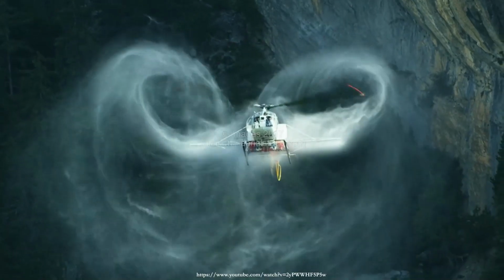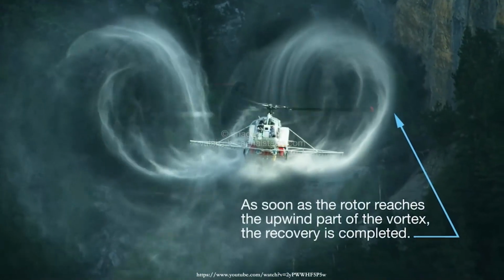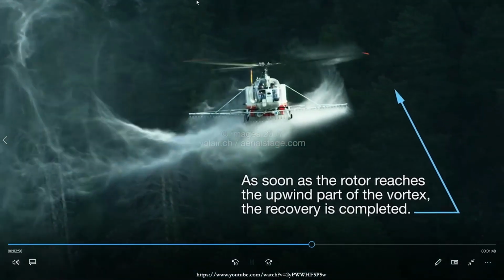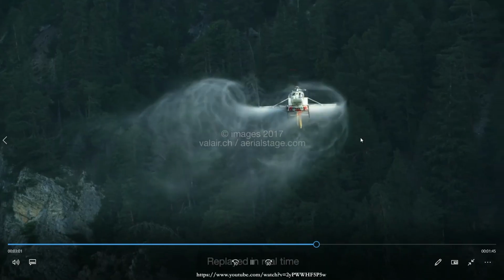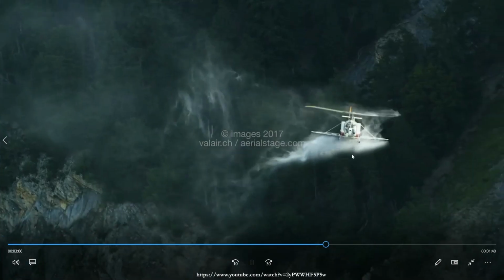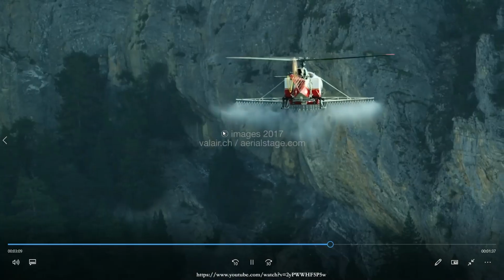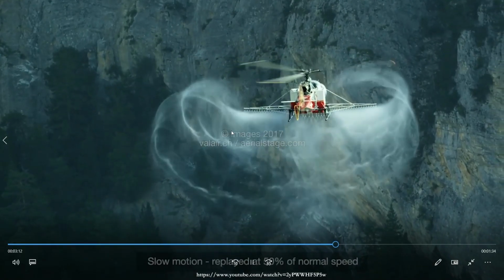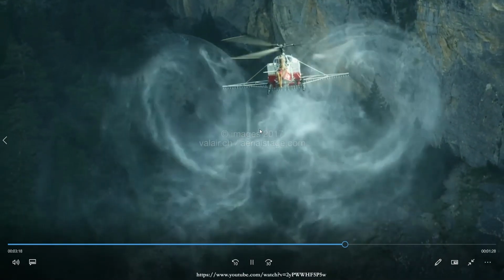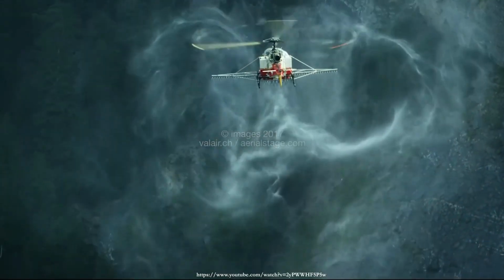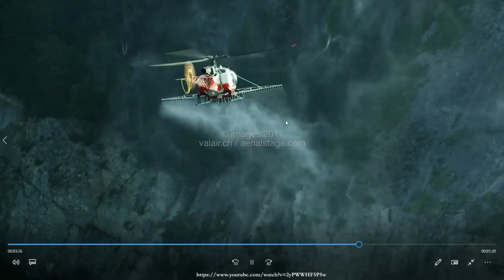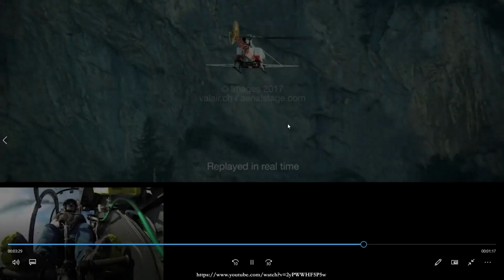But the helicopter doesn't seem to have any violent effects. Sorry, what? This helicopter doesn't seem to have any violent effects on it yet. No, it is sinking, sinking into a very deep valley, and it is a slowed down video. And they are not going to let it happen for several seconds. They will not make a video just to become popular, right? They want to live to train other people also. So, the moment it enters for a brief while, they will immediately give a cyclic and come out of it.